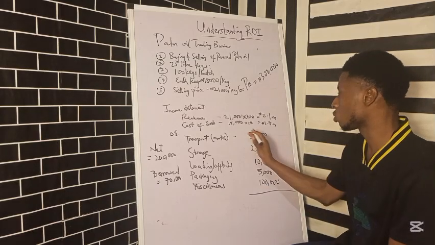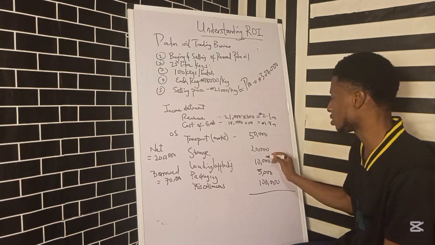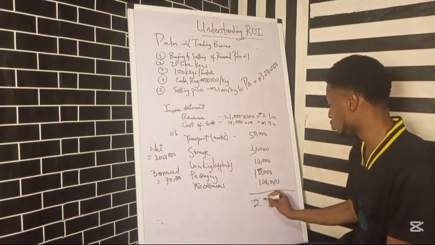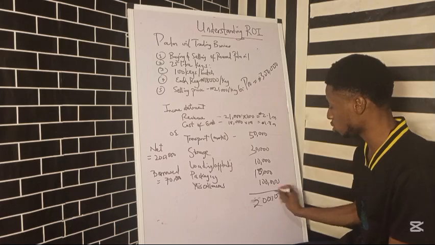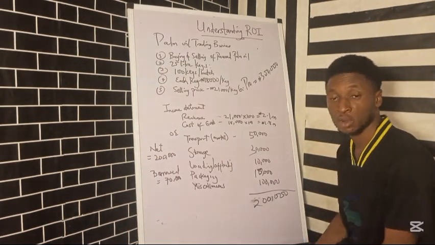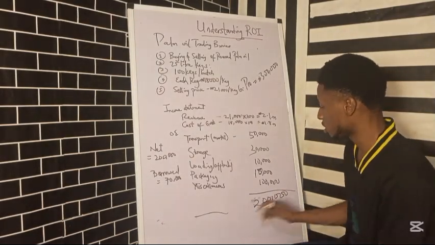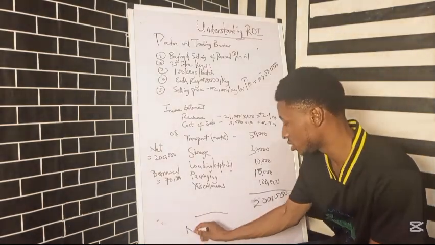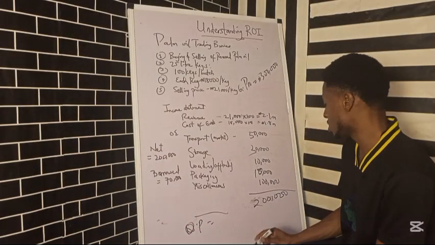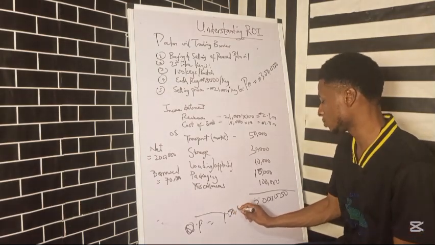Then you see what's our total cost. We have all this, 50,000 naira, so 30,000 naira. So everything is now 200,000 naira as our cost, right? So after this, we've gotten our gross profit of 300,000 naira. We now have an operating cost of 200,000 naira, and then our total net profits. Let me use the word operating profit rather. Our operating profit is now 300,000 naira minus 200,000, which is 100,000 naira, right?